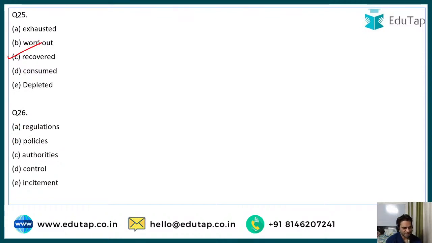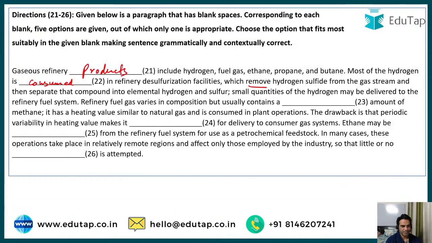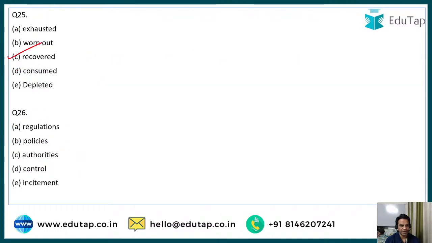Very good, Leena. Very good, Anjali. It could be recovered. And let's look at the last option, recovered from the refinery fuel system for use as a petrochemical feedstock. In many cases, these operations take place in relatively remote regions and affect only those employed by the industry, so that little or no dash is attempted. No regulations, policies, authorities, control, or incitement.